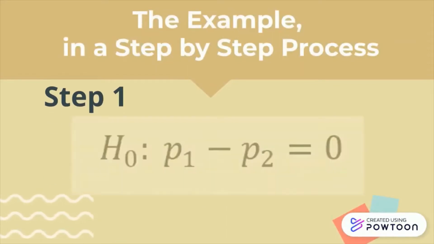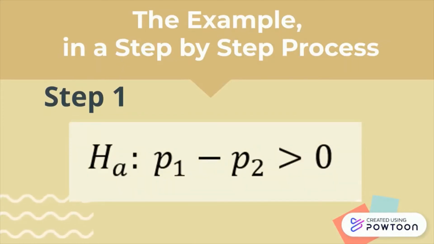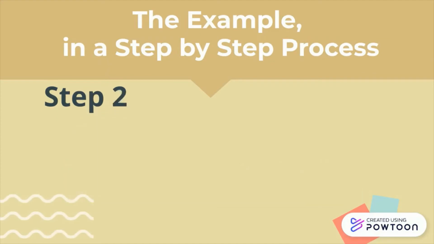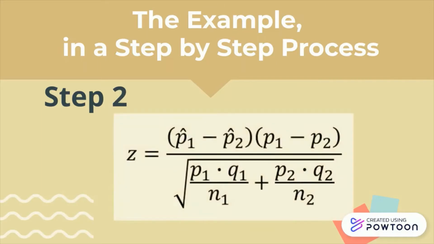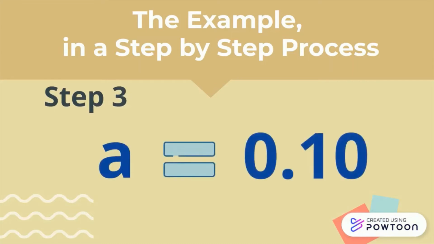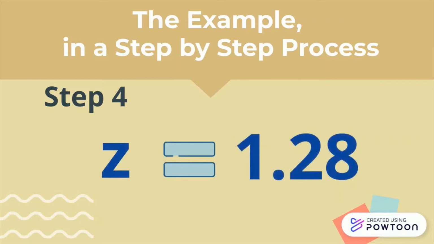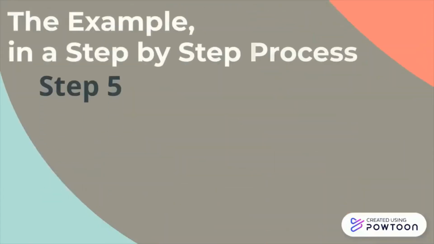Step 1. Let us determine the null hypothesis and the alternative hypothesis. Step 2. With large sample sizes and unknown population proportions, the previous z-test is appropriate. Step 3. Let alpha, or the significance level, be equal to 0.10. Step 4. For a one-tailed test, the critical z-value for an alpha level of 0.10 is 1.28. Step 5. Gather data.